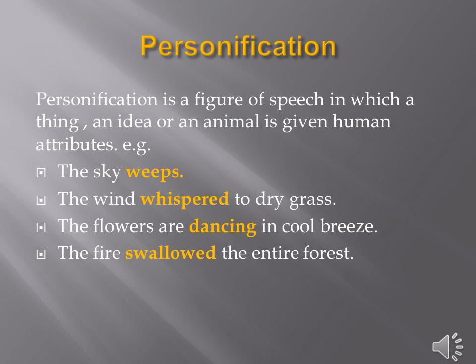Two, the wind whispered to the dry grass. Here, again focus on whispered. Who used to whisper? Of course, humans used to whisper. So I am going to assign this quality to the wind. So it will be the wind whispered to the dry grass. Example three, the flowers are dancing in the cool breeze. Here again focus on the word dancing. Now I am going to assign this quality to the non-living thing, that is the flowers. The flowers are dancing in the cool breeze.